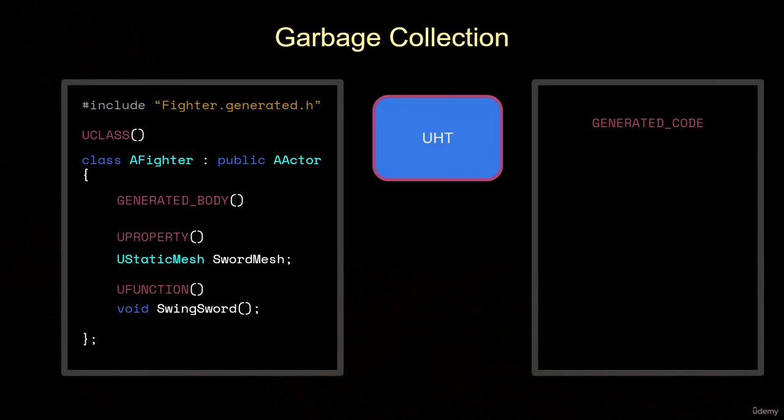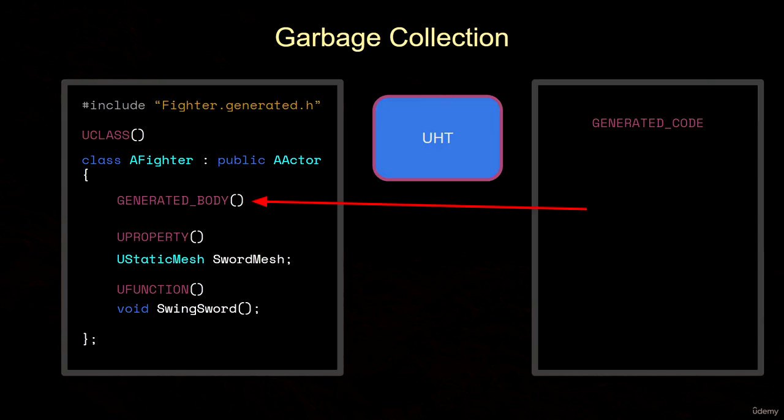Now, you probably noticed that GENERATED_BODY macro right there just inside the AFighter class. UCLASSes also get this GENERATED_BODY macro, and this represents a code fragment that's auto-generated by the Unreal Header Tool for the class. Now, some macros have parentheses like the ones we see here. These can sometimes take inputs, just like functions can, and these inputs are called specifiers, and they can alter the way that these macros behave.